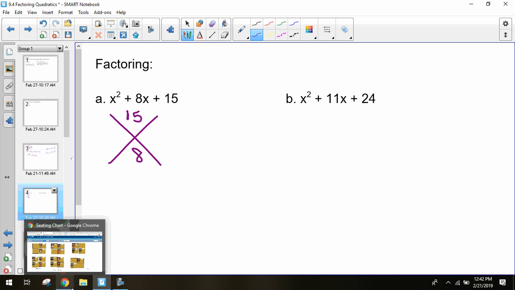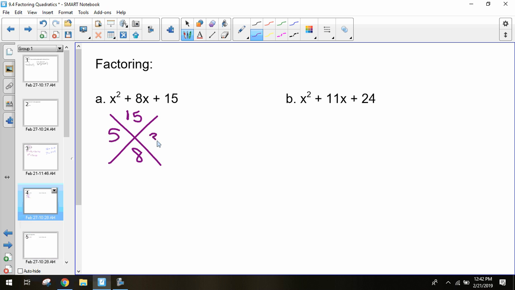Now for these other two spaces, I have to think of 2 numbers that multiply together to get 15, and 2 numbers that add together to get 8. 5 and 3. 5 times 3 equals 15. 5 plus 3 equals 8. So 5 and 3 will be our factors.